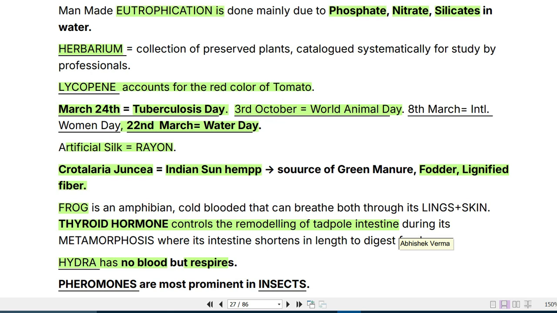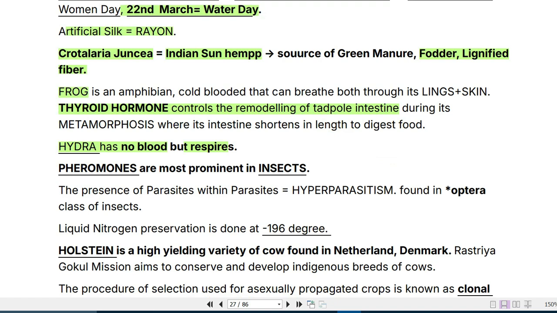Okay, then pheromones are most prominent in insects. Then the presence of parasites within parasites, that is hyperparasitism, found in class Insecta, that is hyperparasitism. Then liquid nitrogen preservation is done at about minus 196 degrees Celsius, or even say minus 200 degrees Celsius is the normal temperature of liquid nitrogen.